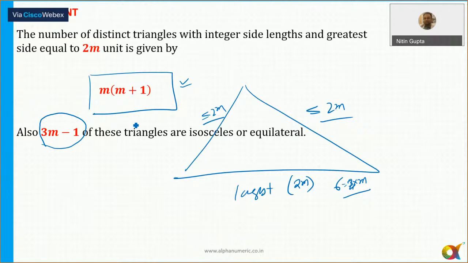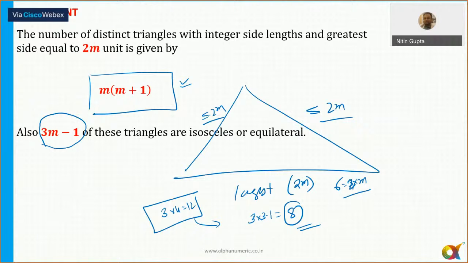You can simply say the total number of triangles will be 12. Okay, and out of these 12 cases, how many are isosceles or equilateral? I can say that is 3m minus 1. So m is equal to 3 here, so 3 into 3 minus 1 is equal to 8. So 8 of these triangles will be isosceles or equilateral, which means 4 of them are scalene.